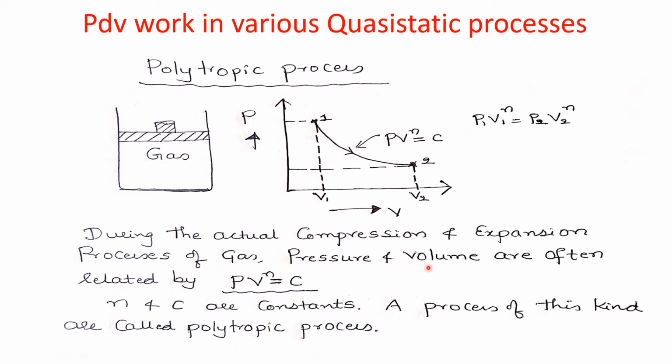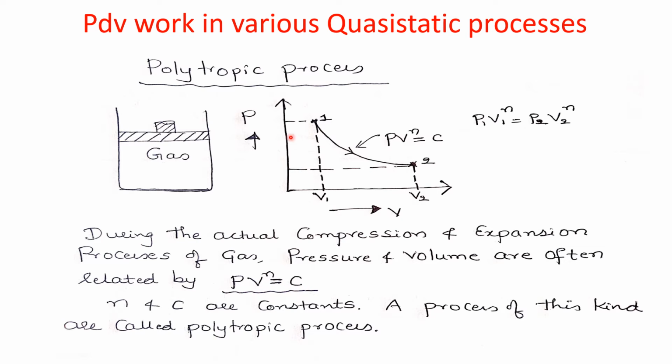Pressure and volume are often related by the equation PV to the power n equal to C. Whenever the gas is compressed, its volume decreases and pressure increases. Whenever the gas is expanded, the pressure decreases and volume increases.